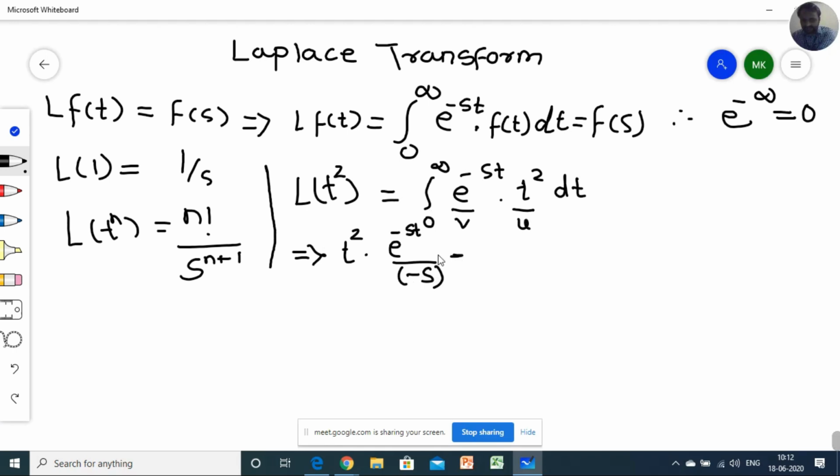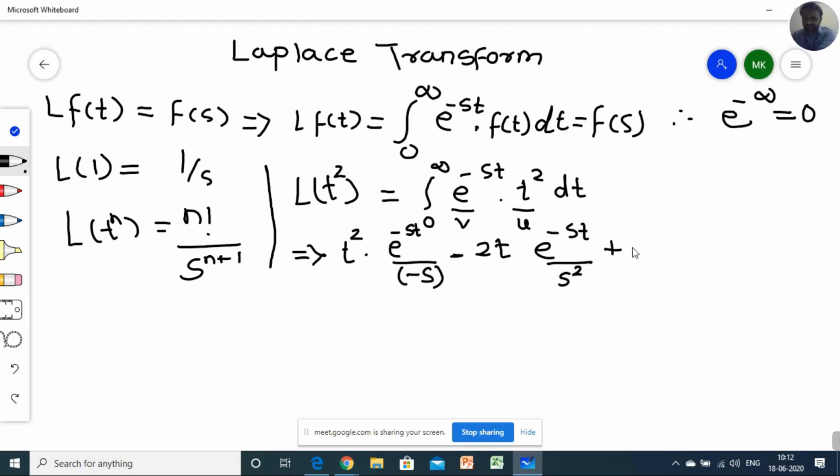Minus sign, derivative of t square becomes 2t. Integration of this whole part again is e raised to minus st upon again minus s, but already here is minus s, so it becomes s square.